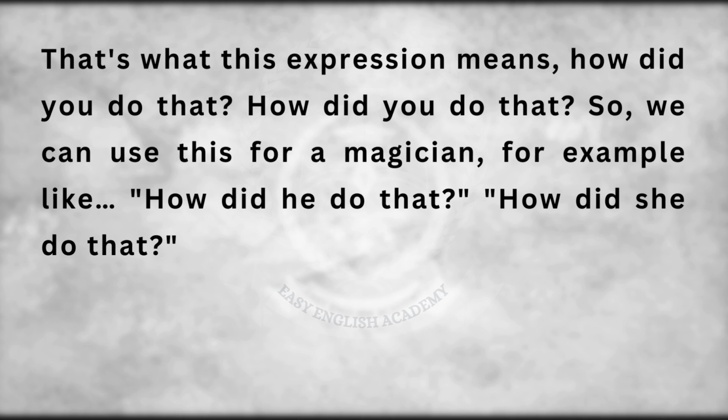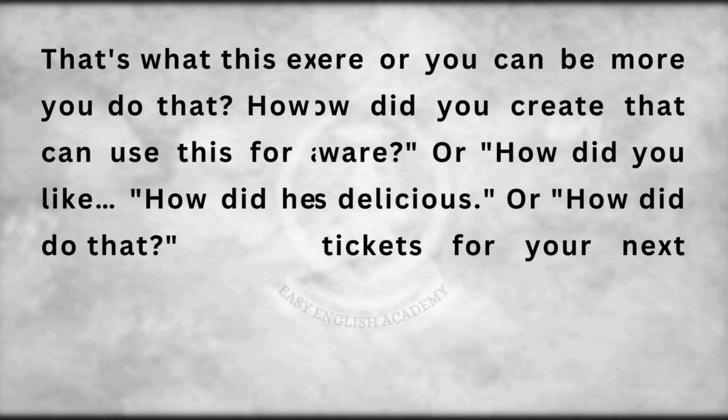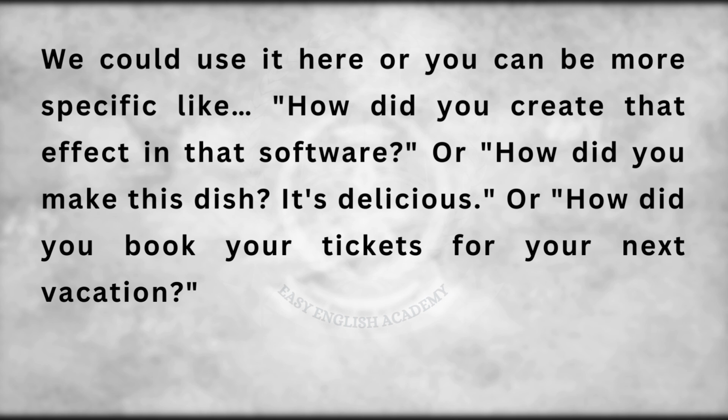So, we can use this for a magician. For example, like, how did he do that? How did she do that? We could use it here, or you can be more specific, like, how did you create that effect in that software? Or, how did you make this dish? It's delicious.